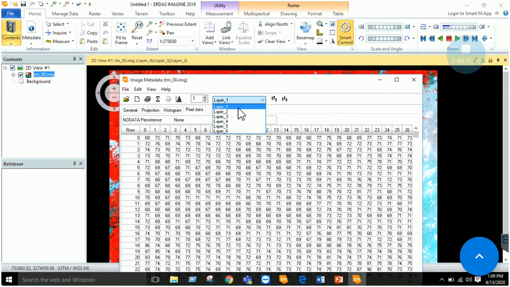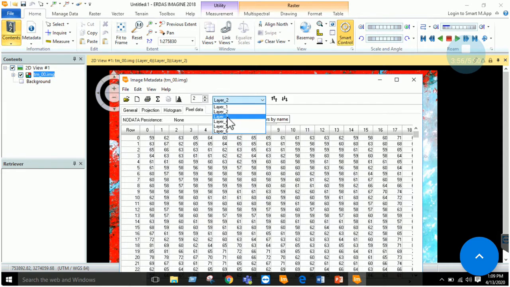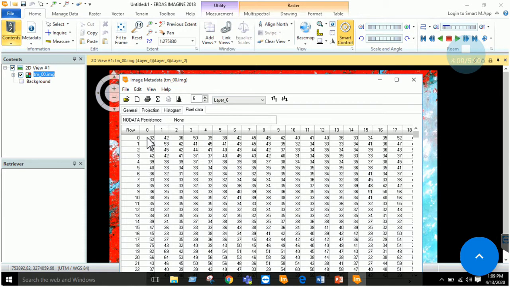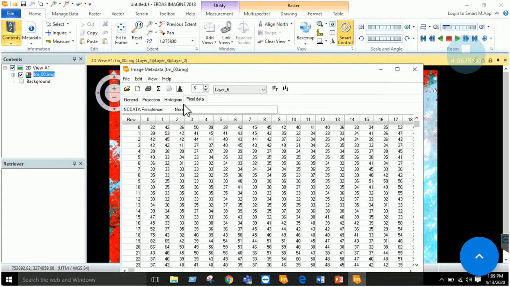Similarly, you can see that you have 6 layers, 6 bands. For example, this is the blue band or red band, whatever it is, we don't know right now. This is the second band, this is the third band. In each band, we can see a reflection value displayed over here. So this is the basic of image metadata, your band information and whatever your reflectance values are.